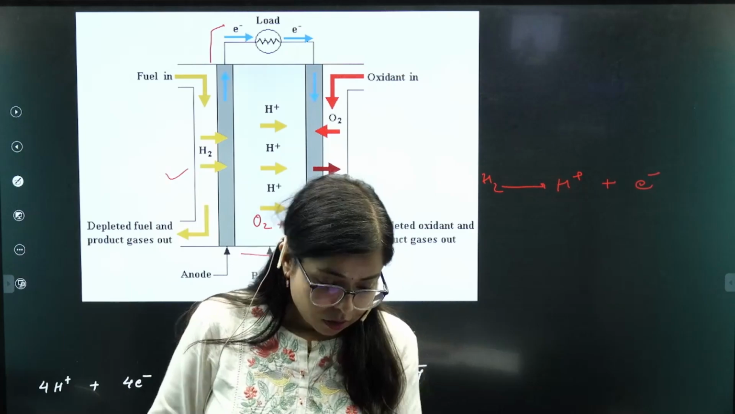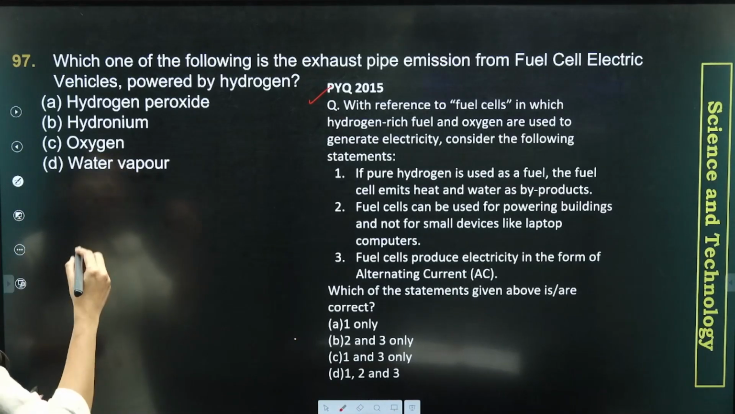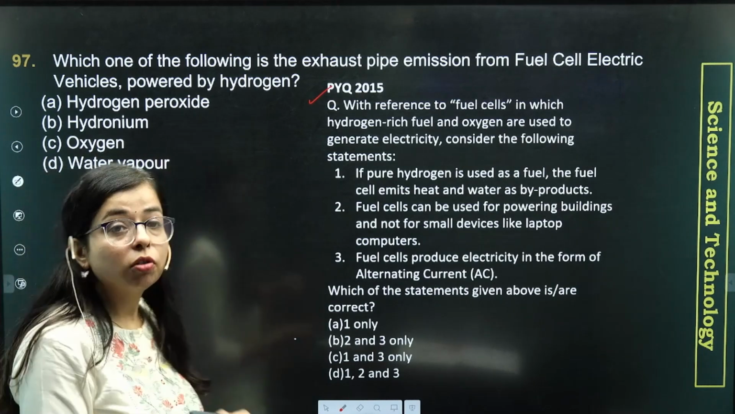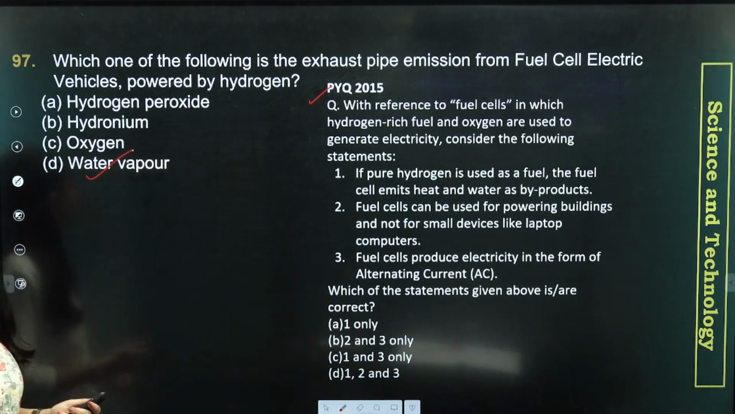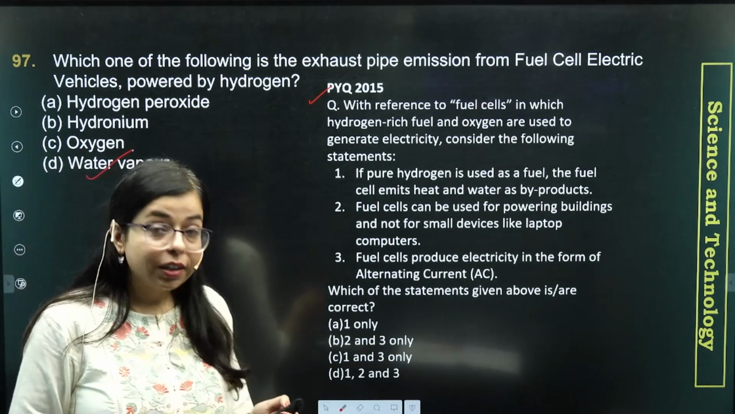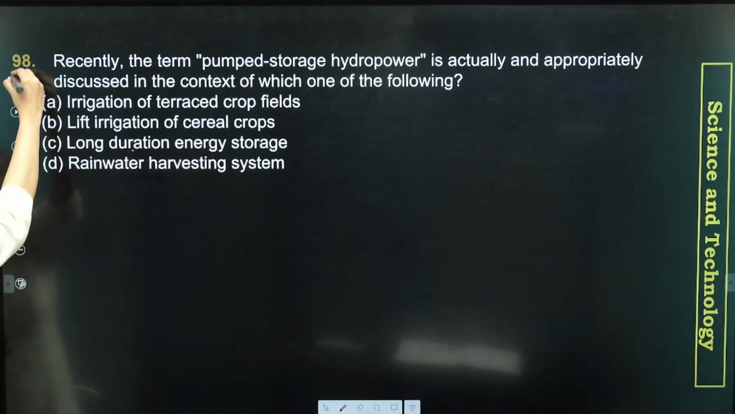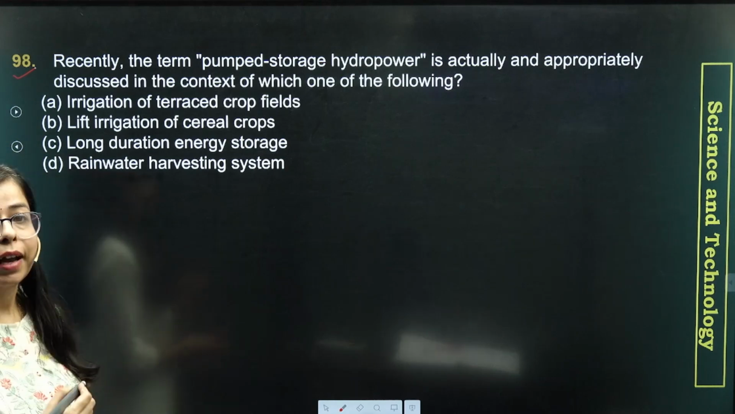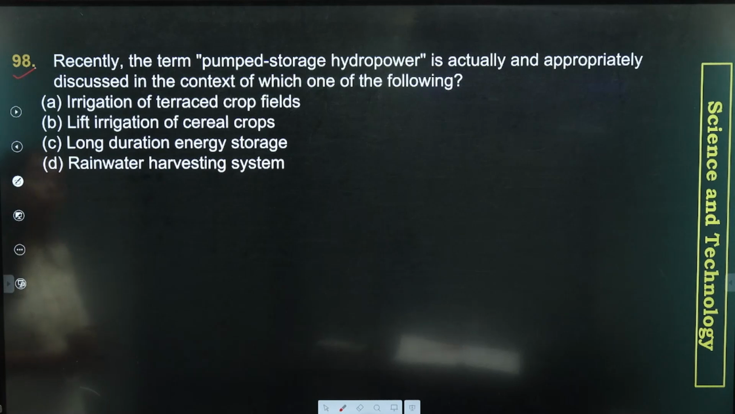Okay, so let's move on to our question. The question says: what is the byproduct or exhaust of fuel cell electric vehicles? The byproduct is water vapor, or option D. With this, let's move on to our next MCQ for the day, UPSC PYQ, question number 98. This question says that recently the term pumped storage hydropower is actually and appropriately discussed in the context of which of the following? Now you have these particular options, right?